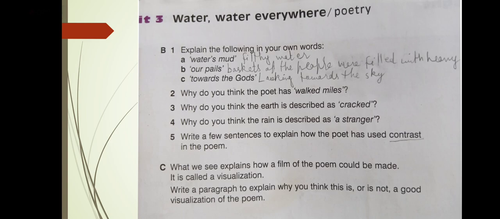C part. What we see explains how a film of the poem could be made. It is called a visualization. This is your creative writing part. Write a paragraph to explain why you think this is or is not a good visualization of the poem. Okay, so you have to write a paragraph and you have to explain.